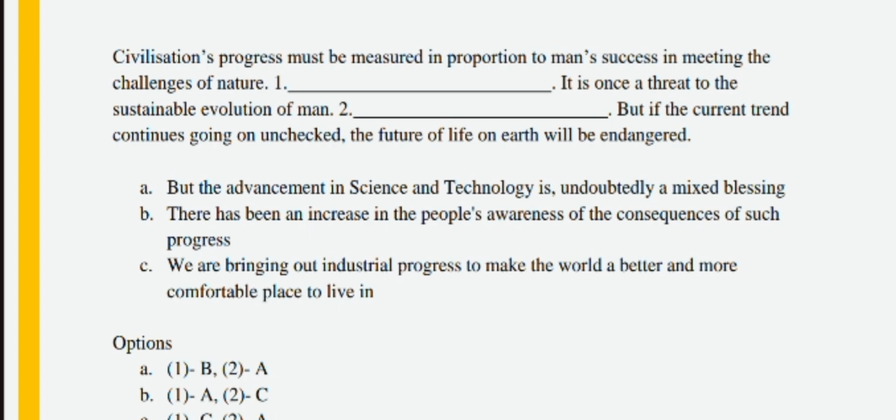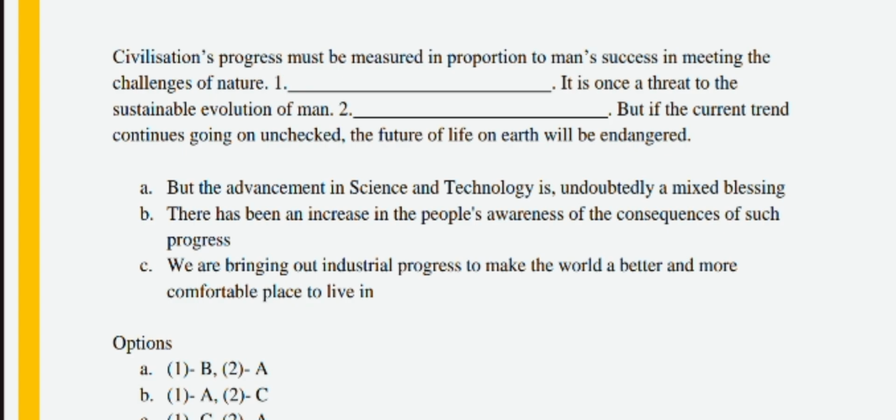Next I will go to option B, which is A and C. I will read: "But the advancement in science and technology is undoubtedly a mixed blessing." So this also doesn't match. Next I will go to option C: "We are bringing industrial progress to make the world a better and more comfortable place to live. It is at once a threat to the sustainable evolution of man."